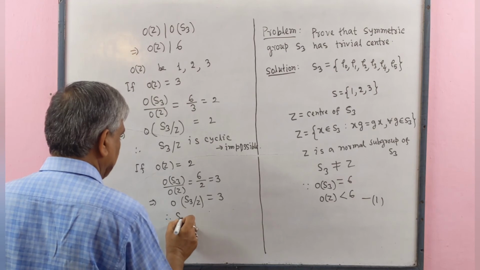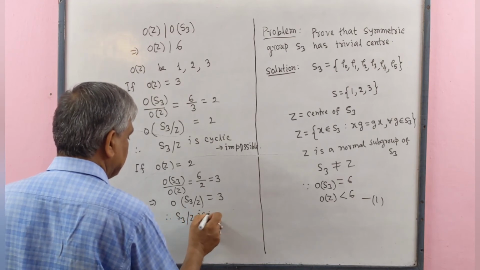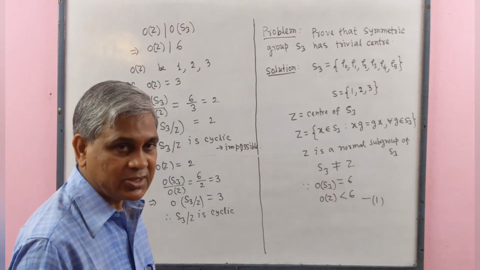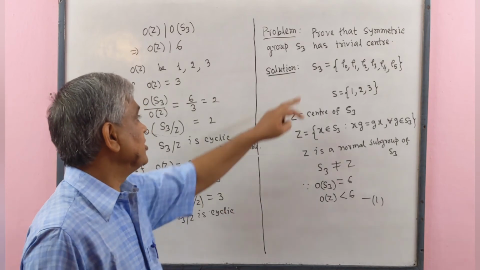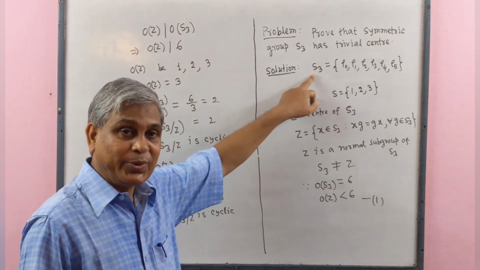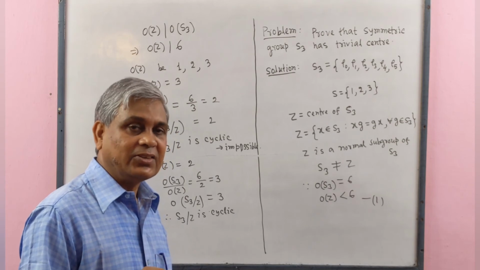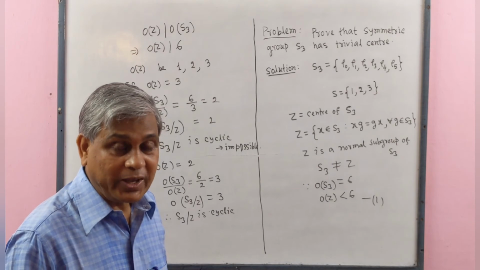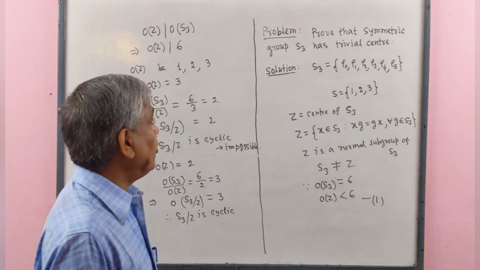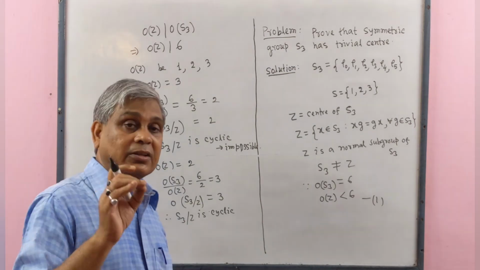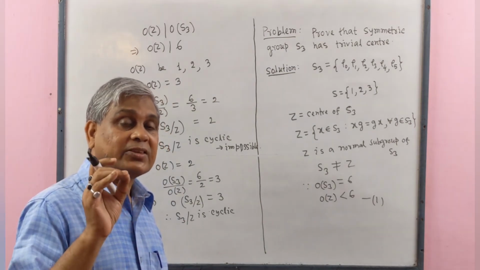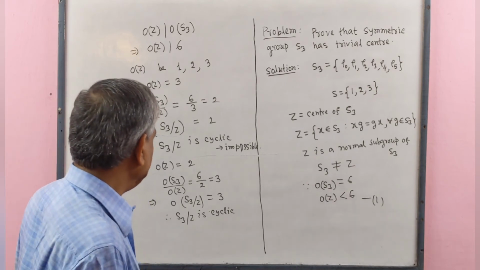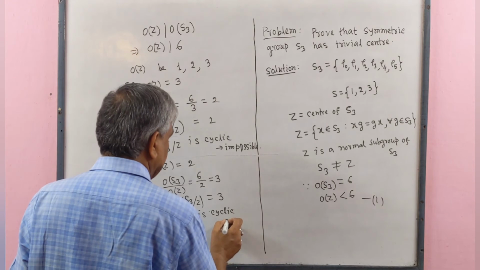Again, the same case arises. Since S3 is a non-commutative group and Z is the center of S3, the quotient group S3 by Z may not be a cyclic group. Therefore, we get a contradiction.